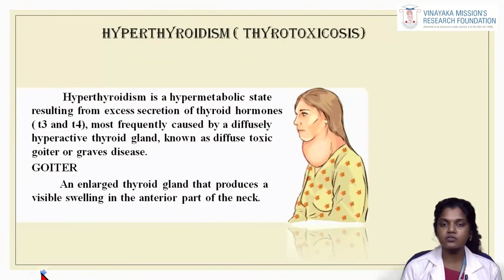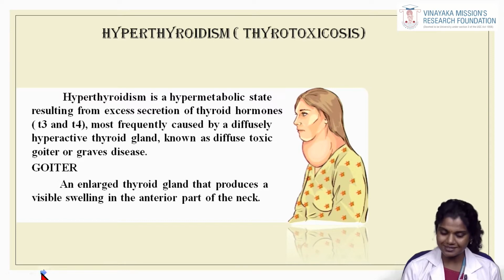First we will see hyperthyroidism, also referred to as thyrotoxicosis. This is nothing but the hypersecretion of the thyroid hormones. Hyperthyroidism is a hypermetabolic state resulting from excess secretion of thyroid hormones, that is T3 and T4, and most frequently caused by a diffusely hyperactive thyroid gland, also known as a diffuse toxic goiter or Graves' disease.